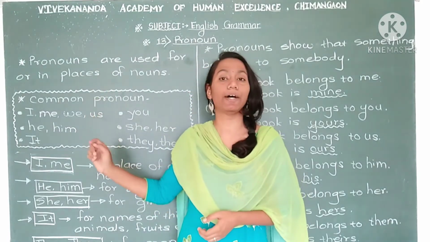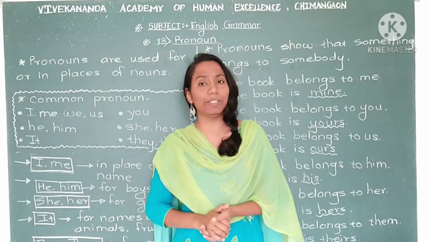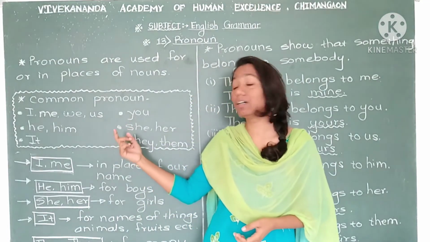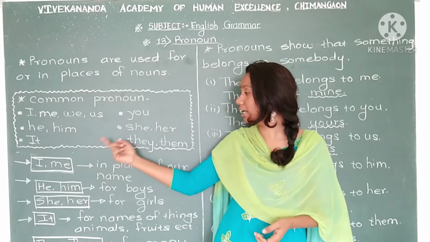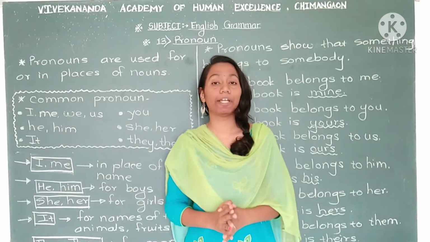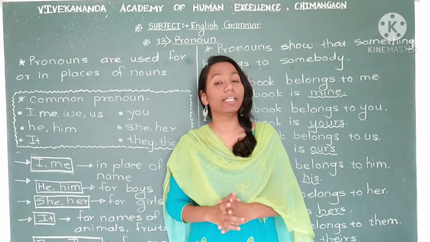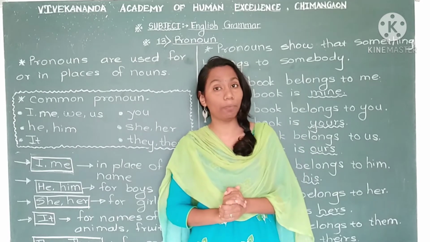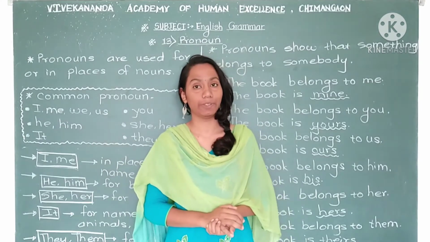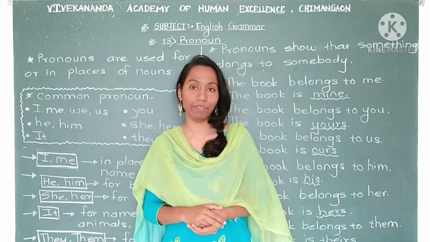Here are some pronouns. For example, I, we use for ourselves. Anyone can use this, right? So this is common. Then me, we, us, you, he, him, she, her, it, they, them. These pronouns we can use commonly for the same kind of group. So all these pronouns come in the common pronoun group. These we call common pronouns. Now we will discuss these pronouns more briefly.